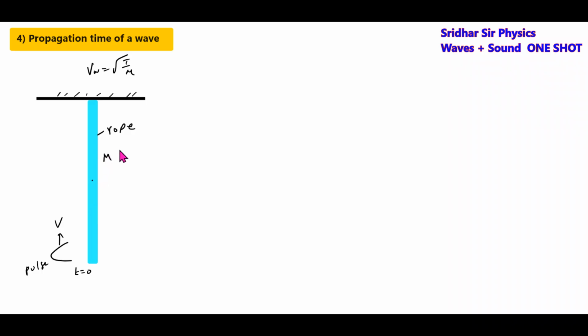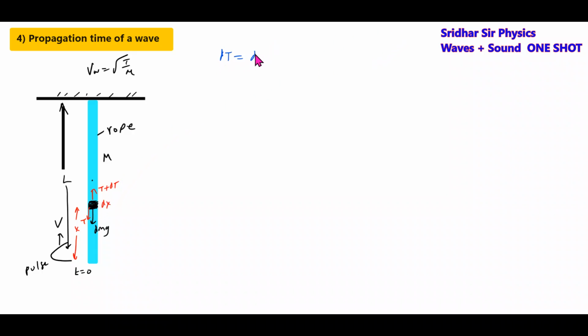Let m be the mass of this rope and L be the length of it. Then I'll assume a small element. The mass of this element, let it be dm. Then it should be balanced by the tension, here T, here T. So the tension should be slightly more on the upper end than the lower end. Let this be dx, let this be x. Then who will balance the weight of this small element? This additional tension dT.